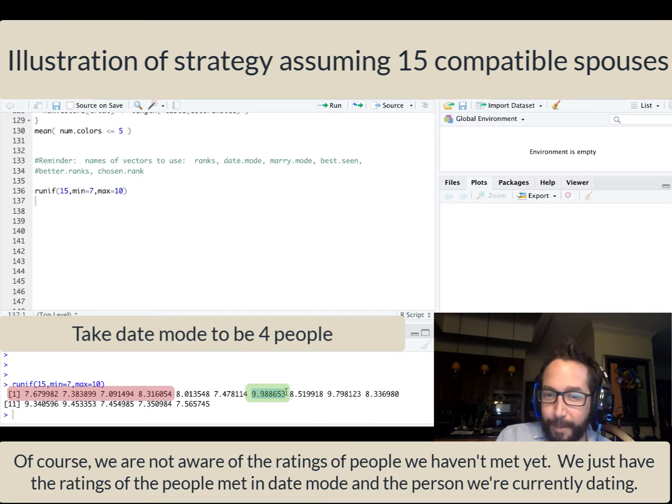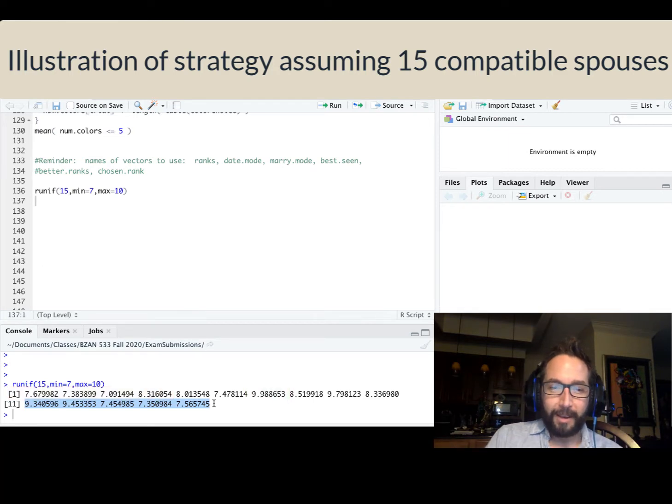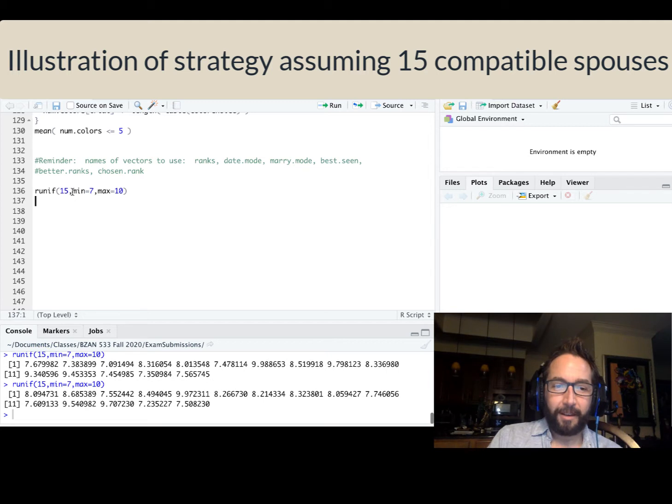Was that the best choice, though? In this case, we ended up with a pretty darn good one. If we scan through the ratings of the people that we never actually ran into over the course of our life, we can look to see, did anyone do any better than a 9.99? And in this case, no. We actually ended up with the very best possible choice. Now, if we were to run this again without setting the seed, here is who we would run into in date mode.